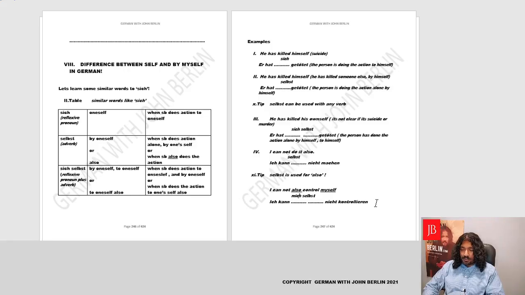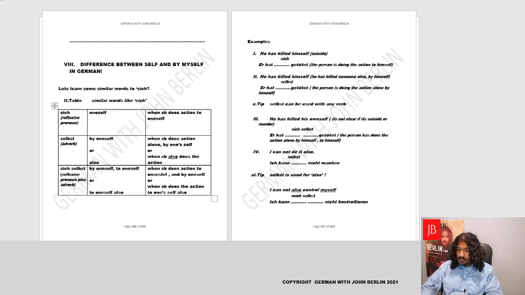Wie kannst du dich kontrollieren? So these are just some examples where we have dealt with all these kinds of options. One is the reflexive pronoun. The other is the adverb, which could be used either way, as by oneself or also. And the third is the combination of these both. In one, we do it like this: to oneself, by oneself. In the other, we say to oneself also.